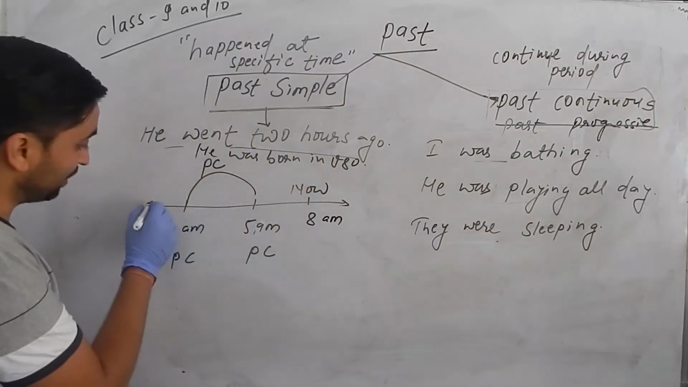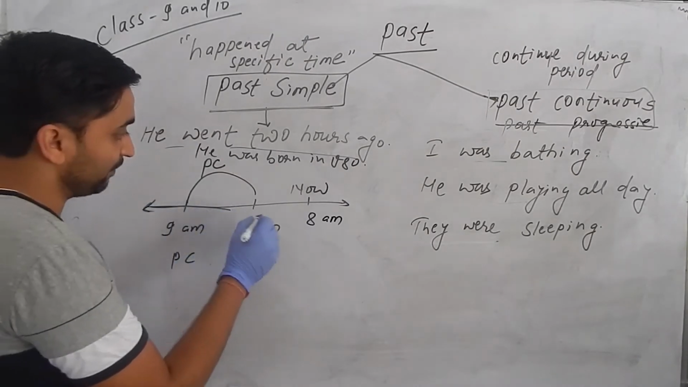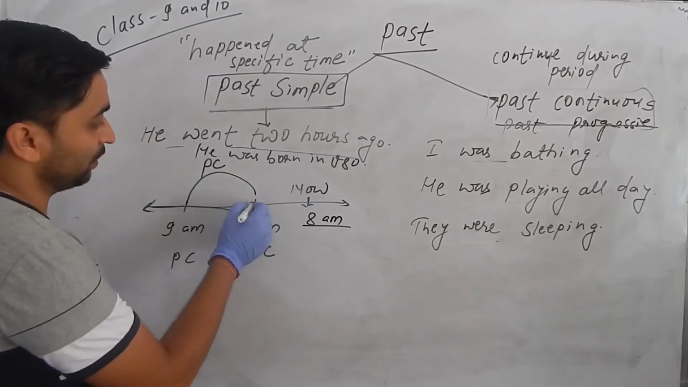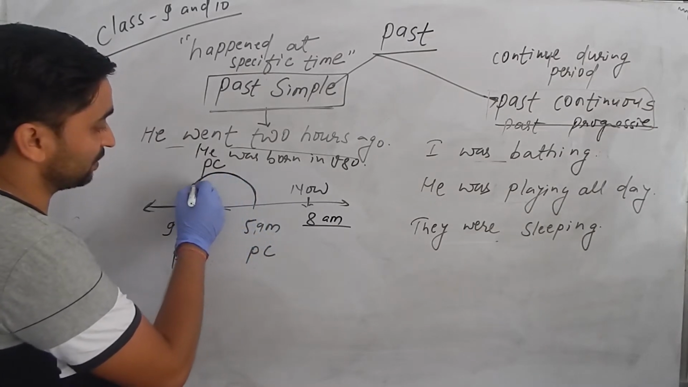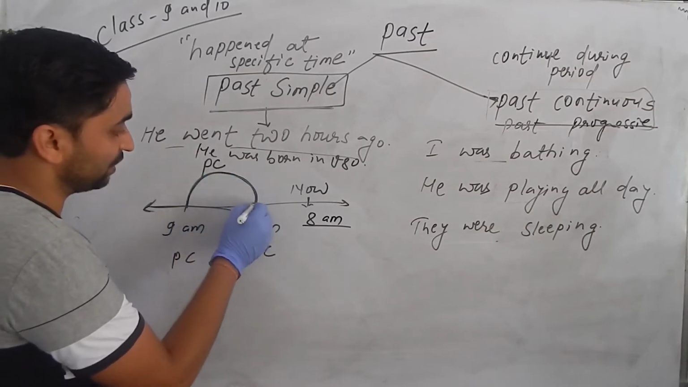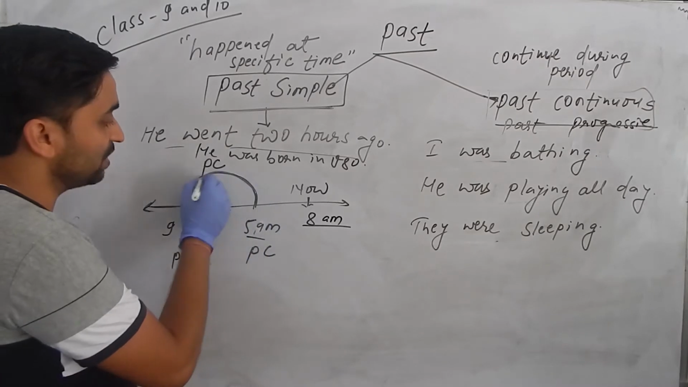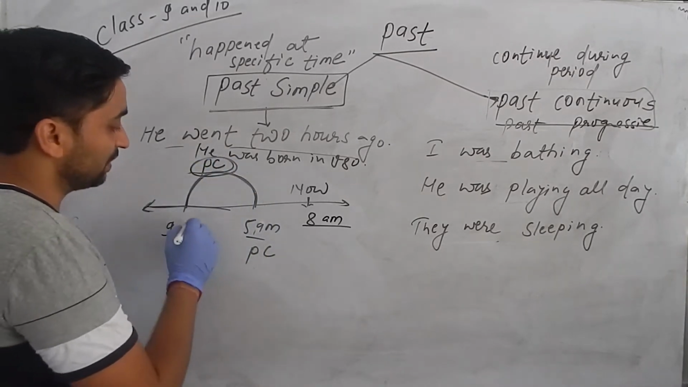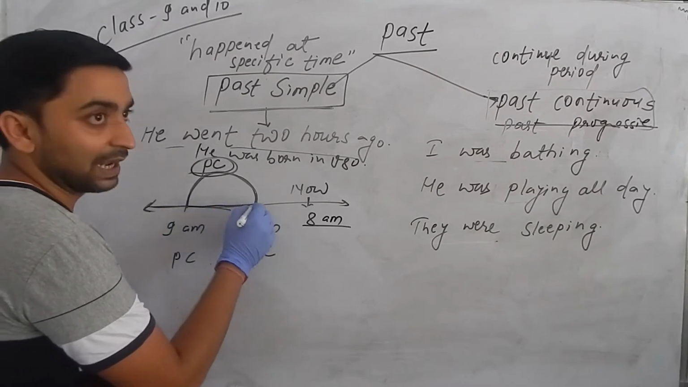You can see this diagram. This is now 8 a.m., and here the action was continuing from 5 a.m. to 9 a.m. It was in a continuous form in the past. That's how you can remember it.